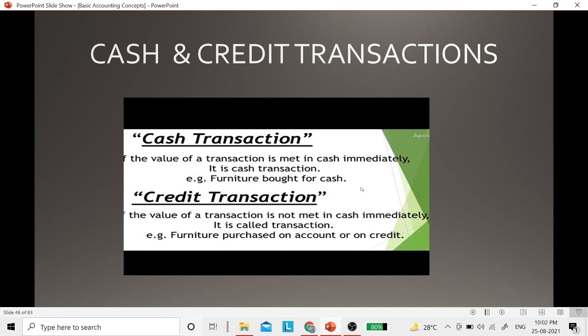But when we give a contract to somebody, like a daily newspaper delivered at our home, that is a credit transaction, because we don't pay every day for a newspaper, we pay a monthly bill. Same happens with milk also, we pay a monthly bill, so we are postponing the payment. You pay the whole month's bill at the end of the month, so that will be considered a credit transaction. Now, how to identify?